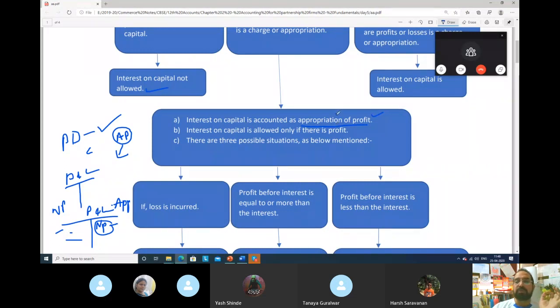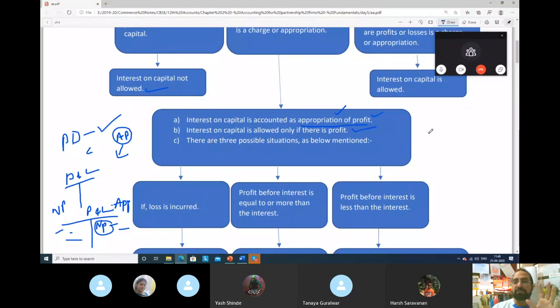So if you have taken appropriation, what will happen then? Interest on capital will be allowed only if there is profit. If there is no profit, net profit is not there at all, we cannot pay interest on capital because this is appropriation. And third case, there are 3 possible situations as mentioned below.